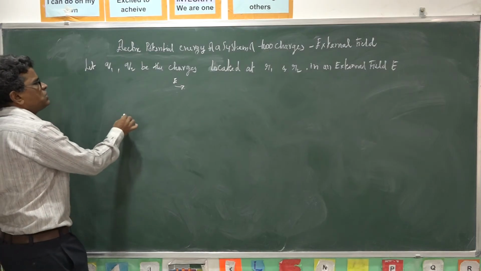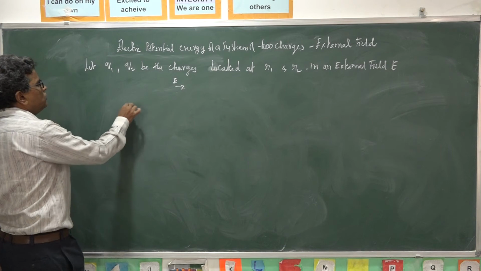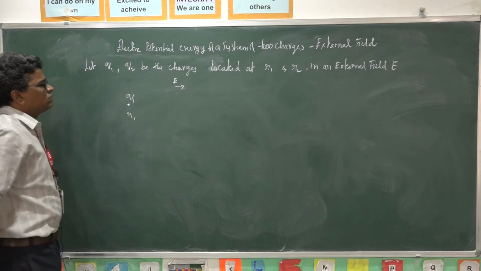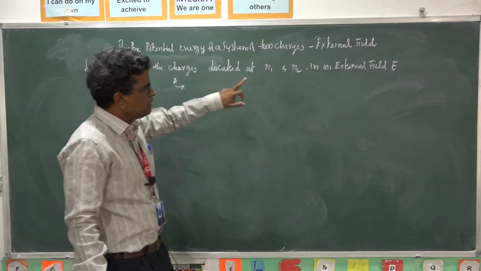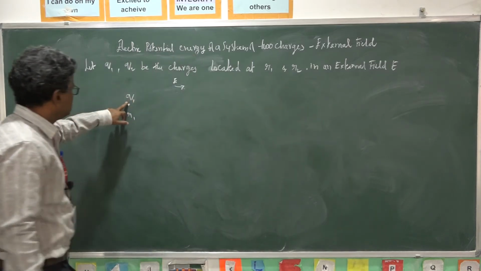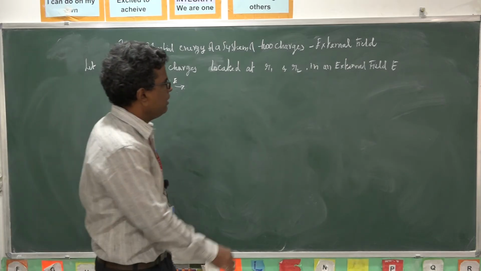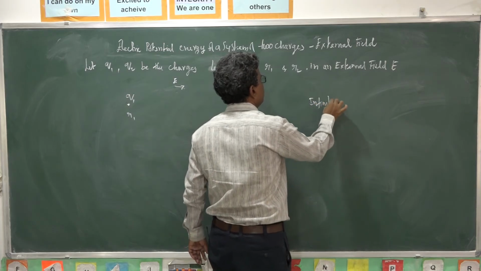To bring a charge q1 to the position vector r1, which is located at r1 in this field, we bring q1 in this field from infinity. We assume that infinity.